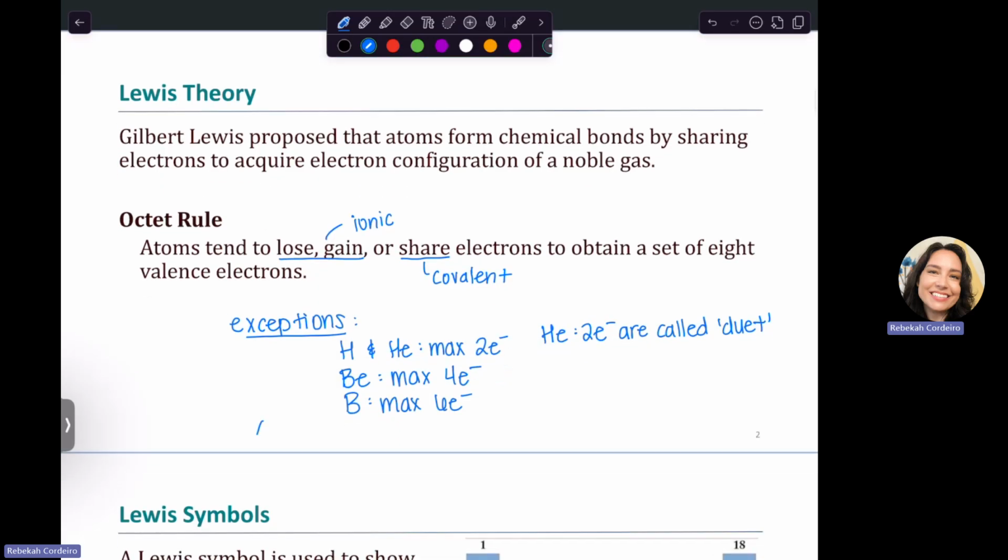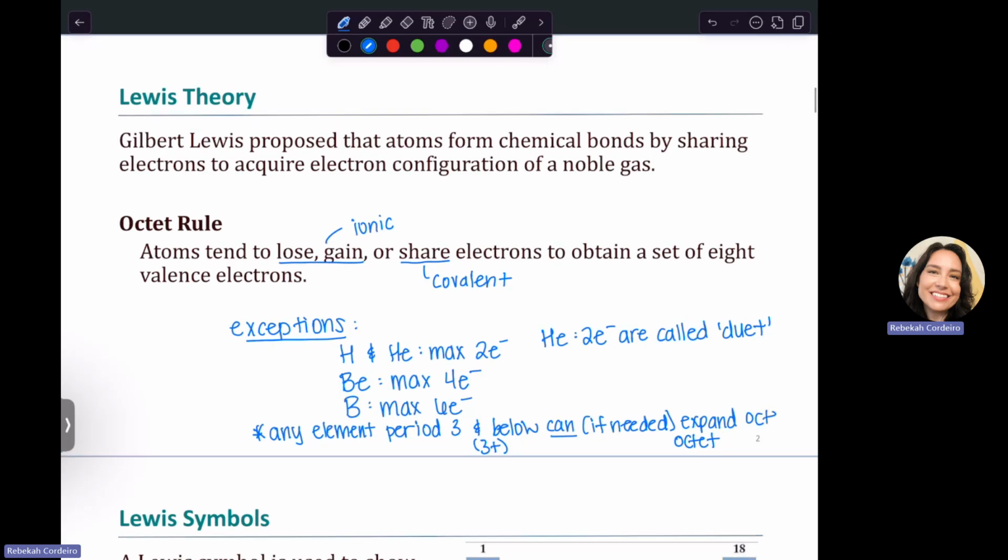There's another bit of exception here, which is that any element in period 3 and below, like literally below, down the table, so period 3 plus essentially, can, if needed, expand their octet, which means they can hold more than 8.